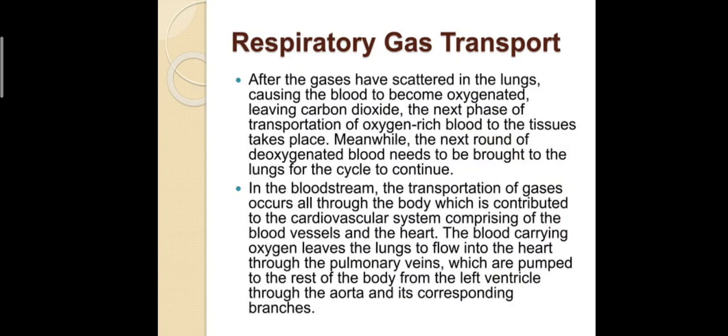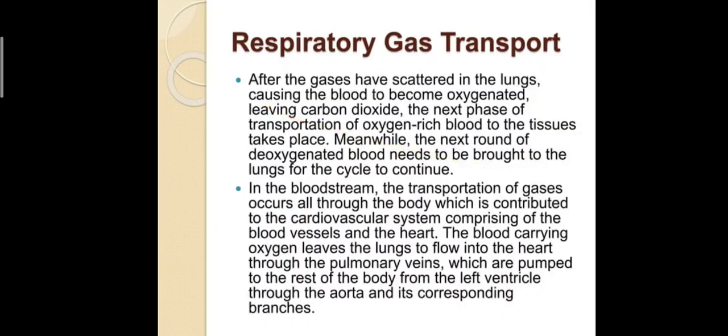The transportation of gases throughout the body is carried out by the cardiovascular system, comprising blood vessels and the heart. The oxygenated blood leaves the lungs through the pulmonary veins into the heart, and from the left ventricle through the aorta and its branches it reaches the rest of the body. These are the mechanisms involved in respiration.